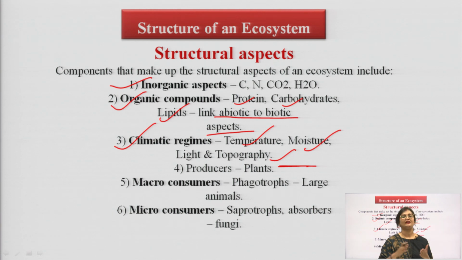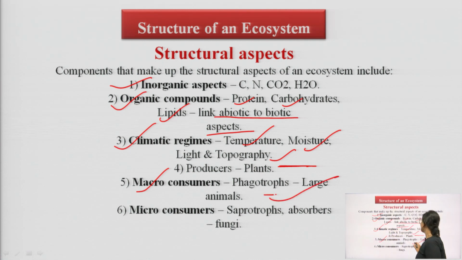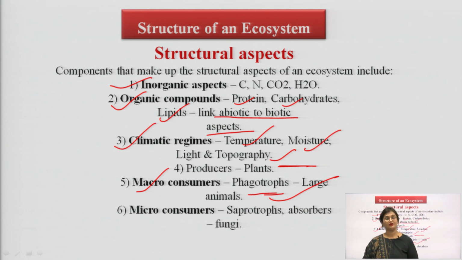The next level of the food chain are the consumers, namely macro consumers. So, what are these macro consumers? Phagotrophs. They are large animals. So, macro consumers also make up a major part of the structure of an ecosystem.